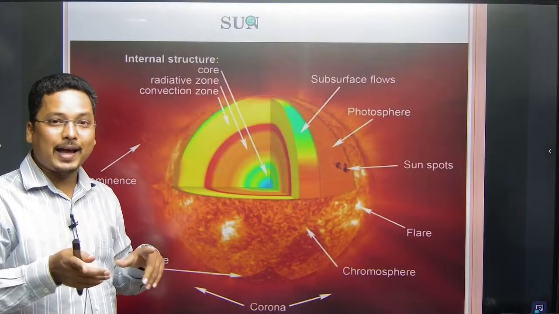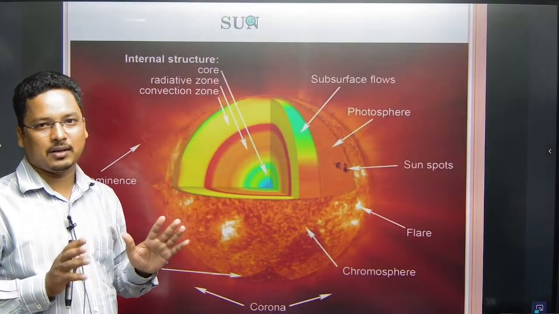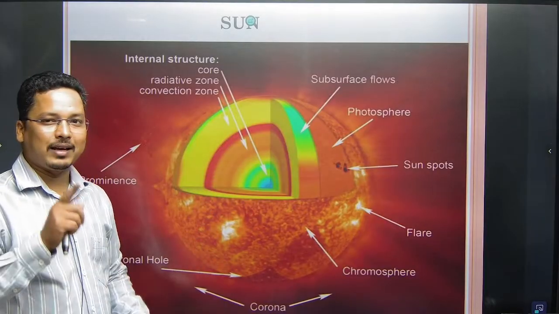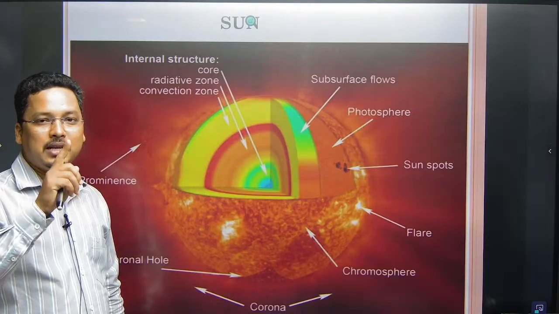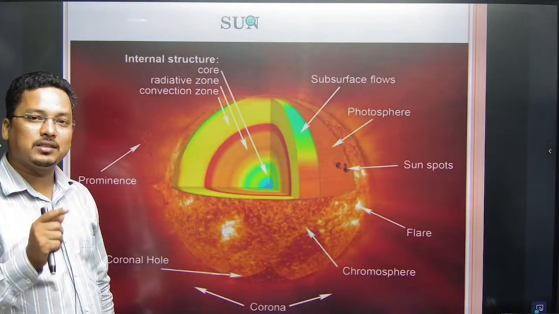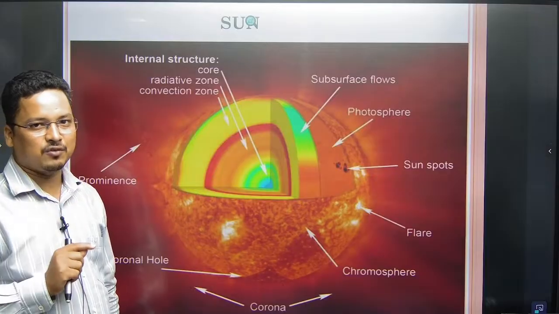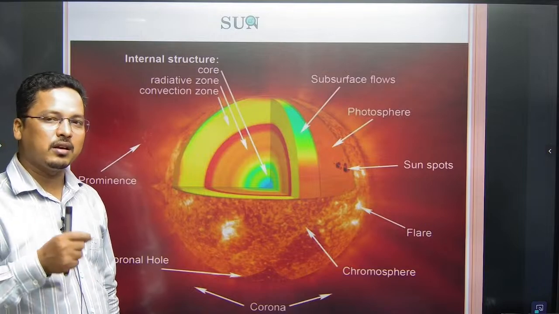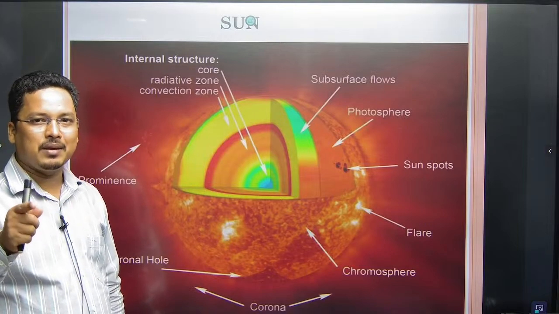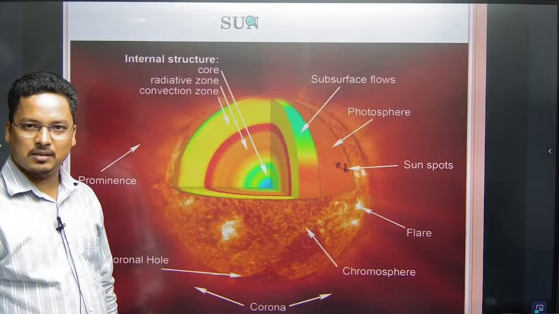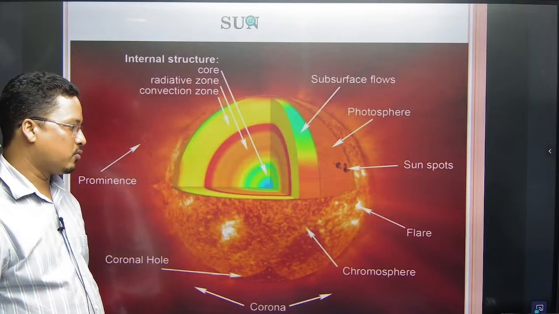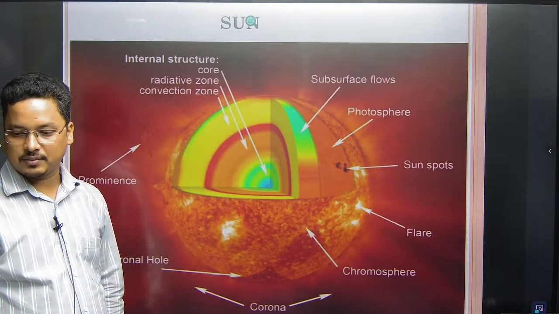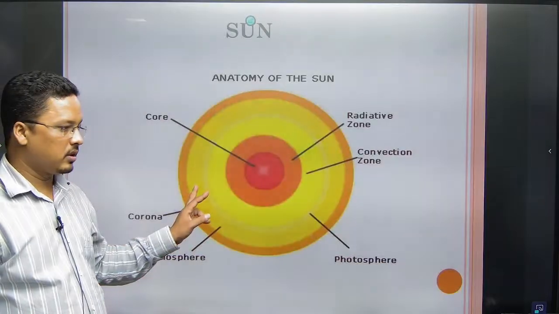And the disease corona was named after this corona, the outermost atmosphere of the sun, where the temperature is 1 million degrees Celsius. Why? Because of the coronal mass ejection phenomenon, which we call CME. Because of that, the temperature is higher in this region. Apart from that, we will have sun flares. So these things are also there.